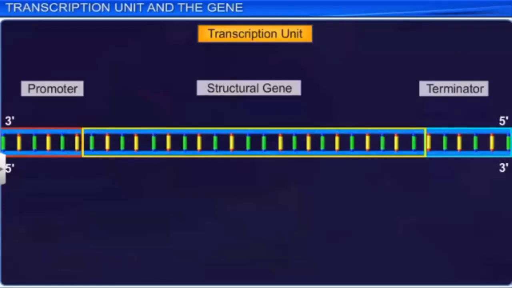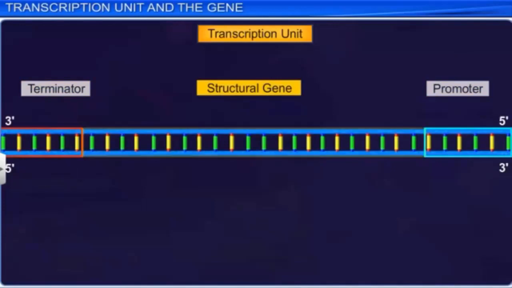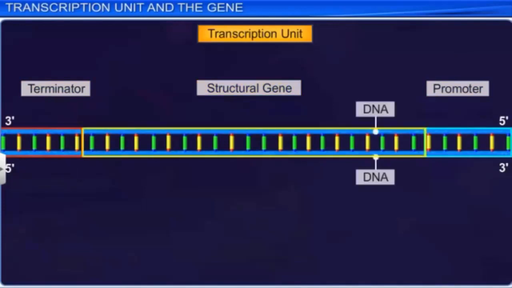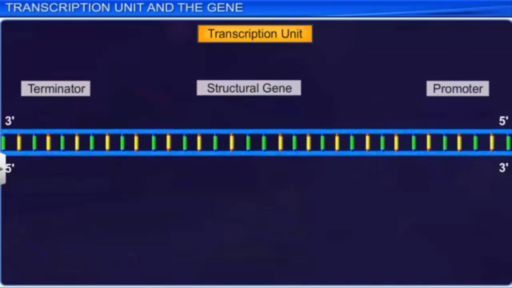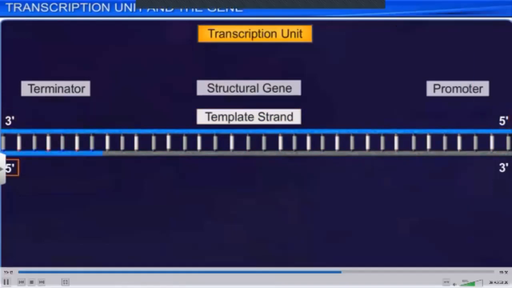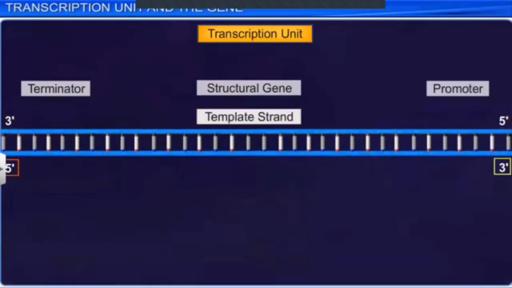However, these 2 DNA strands will get reversed if the promoter switches its position with the terminator. The next part of the transcription unit is the structural gene, which consists of 2 DNA strands having opposite polarity. The strand with the 3' to 5' polarity acts as a template and is called the template strand. The DNA strand which has 5' to 3' polarity is known as the coding strand and is displaced during transcription.